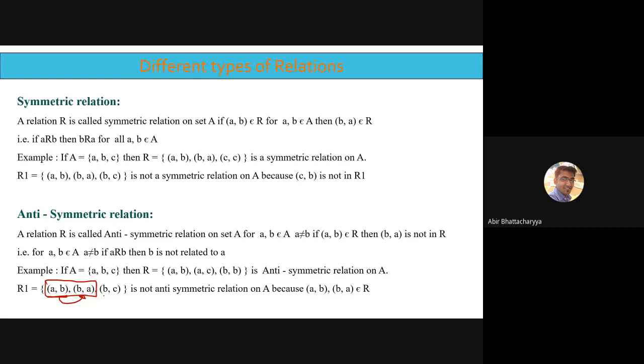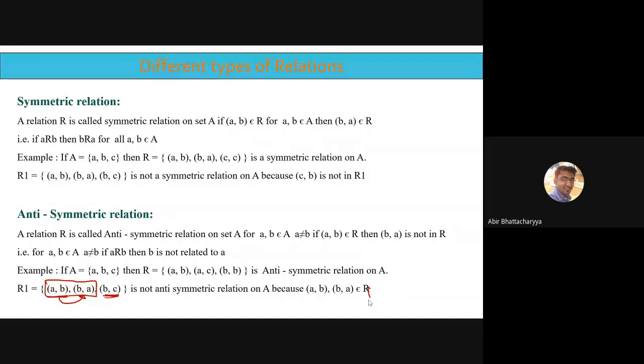You may say BC is also present, but BC's symmetric part is not present. That is okay, but the contradicting part is also there, AB and BA. So that's why it's not an antisymmetric relation, because AB and BA are both present. Is that clear? All of you note it down and write down C on the chat box. Try to understand carefully. If you have questions, do ask me.